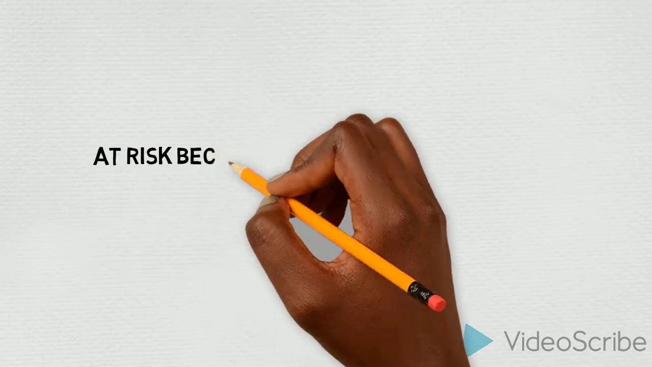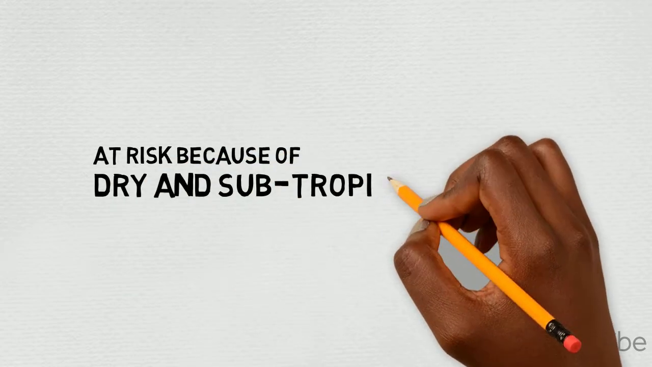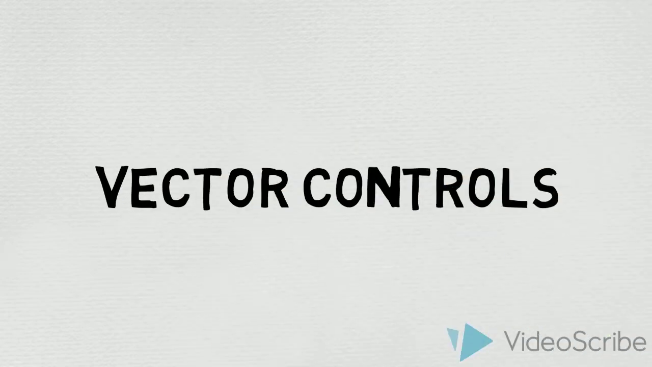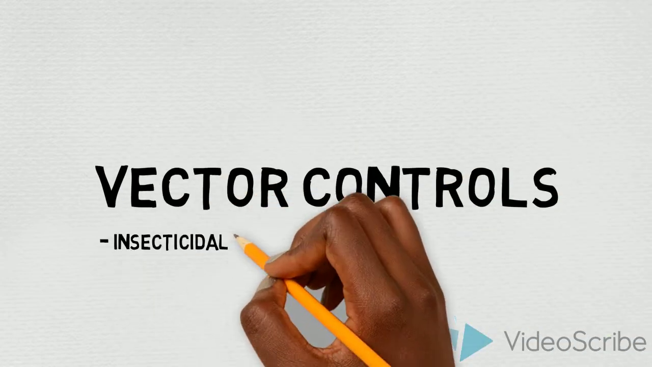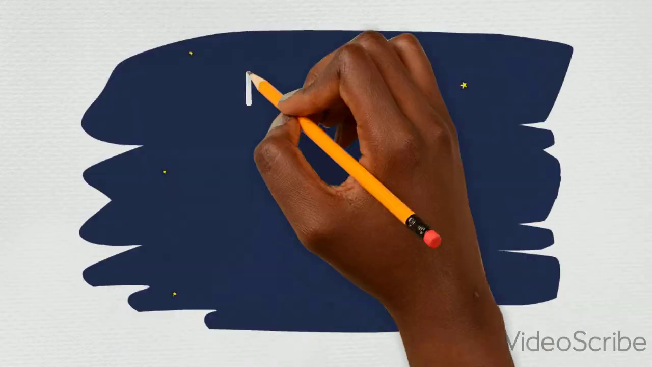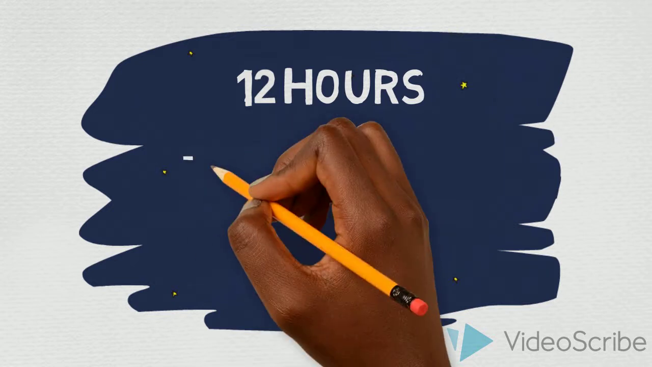People from across Malawi are largely at risk of malaria, mainly because of the influence of the dry and subtropical climate. Vector control, such as insecticidal bed nets and indoor residual spraying, is a significant part of malaria prevention. There is an average of 12 hours of darkness. Most mosquito species are active from just before dusk through the night until dawn.